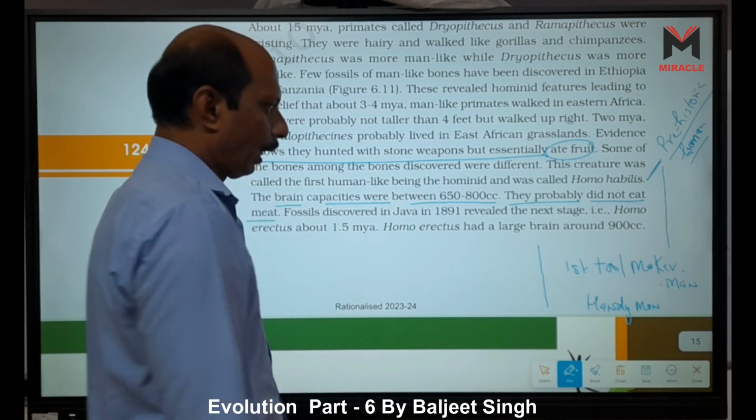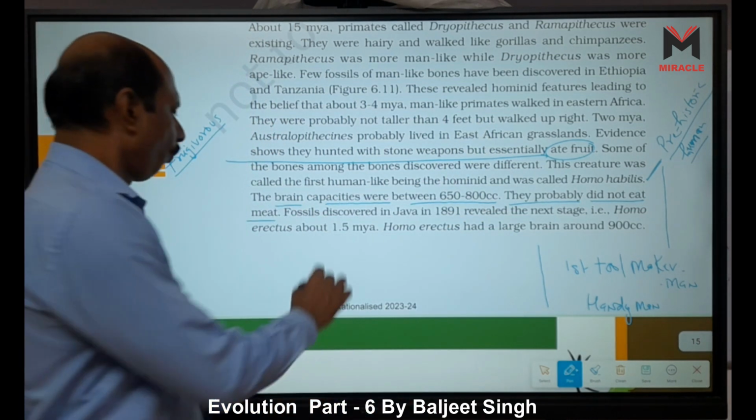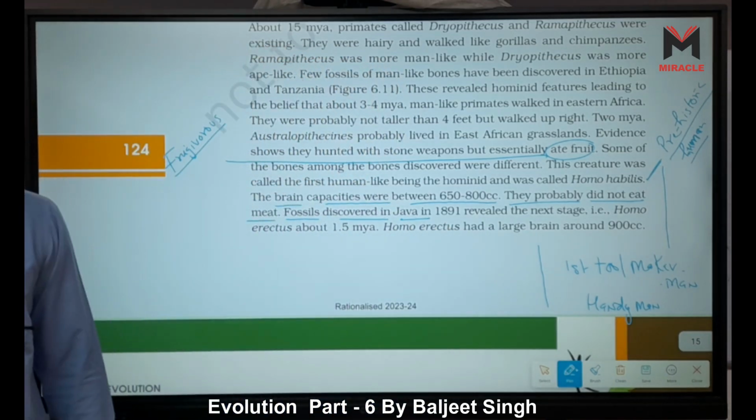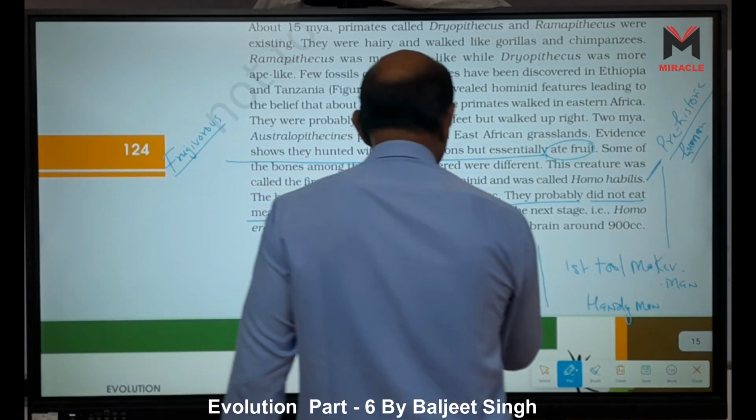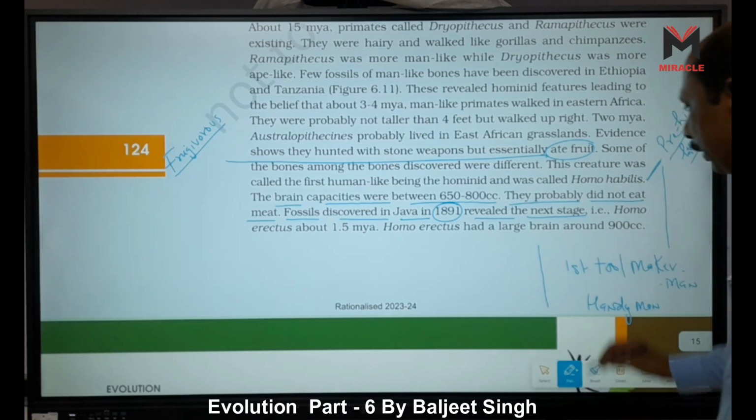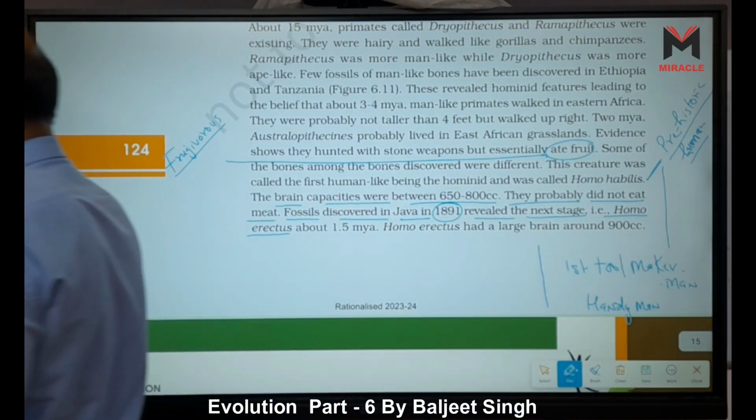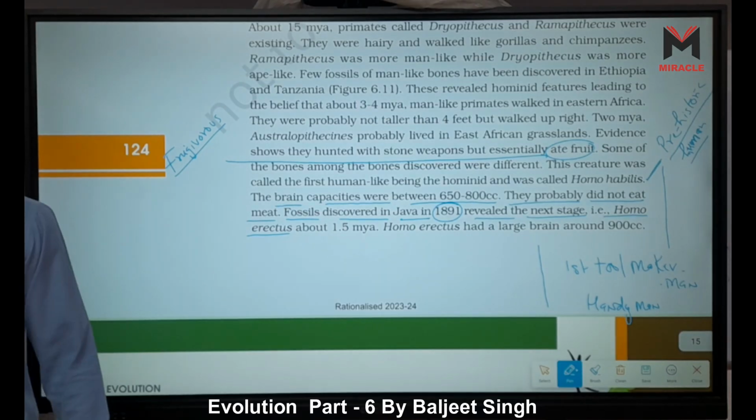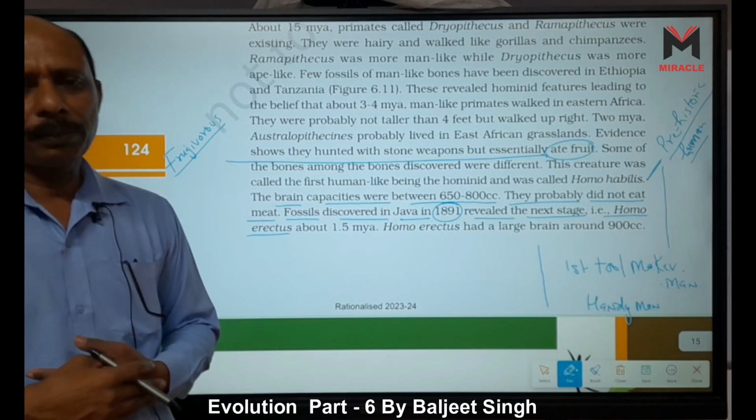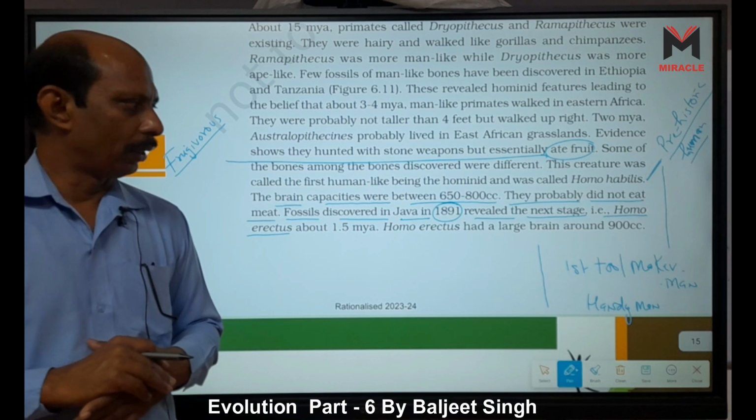Now second, after this Homo habilis, we discovered another one. Fossils discovered in Java in 1891 revealed the next stage, and this next stage is Homo erectus. So Homo erectus means different fossils, or we can say subspecies of Homo erectus, we get from different parts of the world.